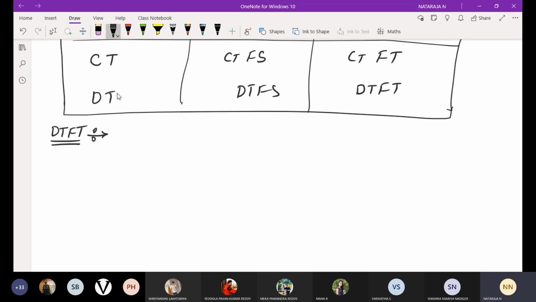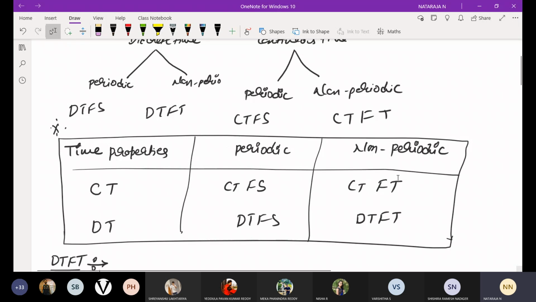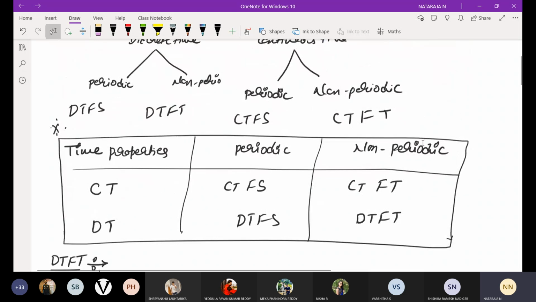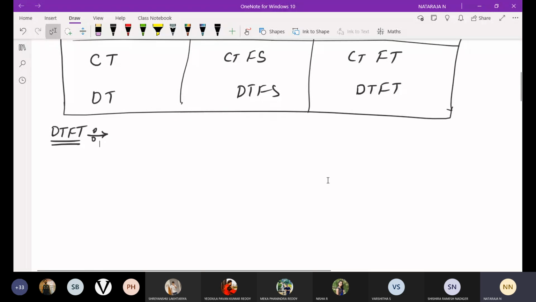Next, we'll start with the DTFT, for the discrete time non-periodic signal. DTFT means, in the last column on the right side of the table, the non-periodic signal for discrete time. A discrete time signal that is non-periodic, we call it DTFT.